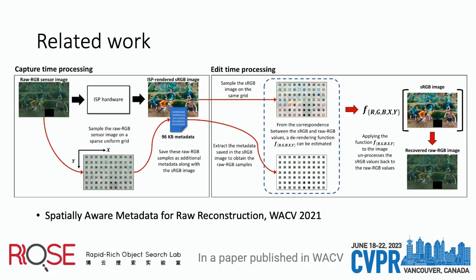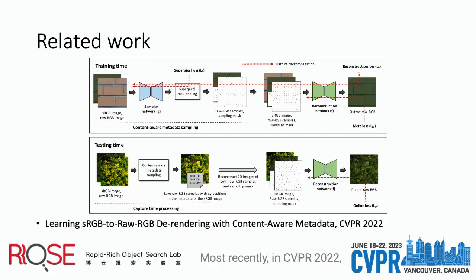In a paper published in WACV 2021, a uniform sampling of the pixels in the raw image space is proposed. The sampled raw pixels are used to solve a system of linear equations from sRGB to raw image. Most recently, in CVPR 2022, the work further improved the previous sampling strategy.